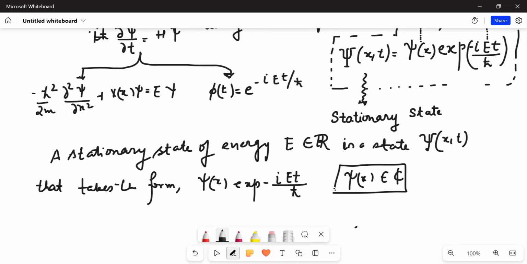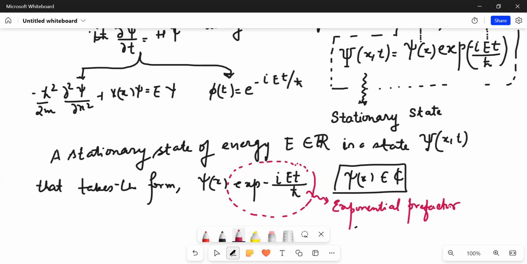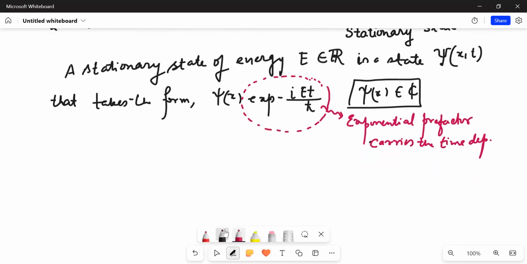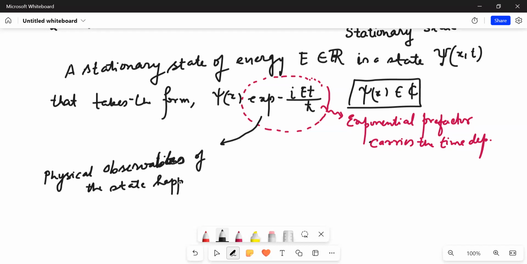Now, why is this called a stationary state? A stationary state is a state with energy E where the time dependence is carried by this exponential prefactor. As you can see, the exponential prefactor carries the time dependence. It is a stationary state because the physical observables of the state happen to be time independent.